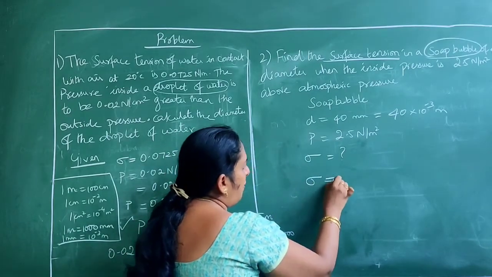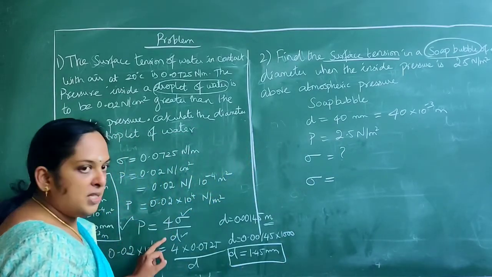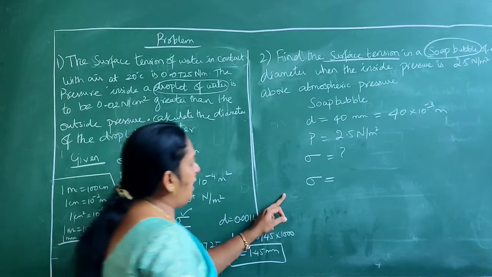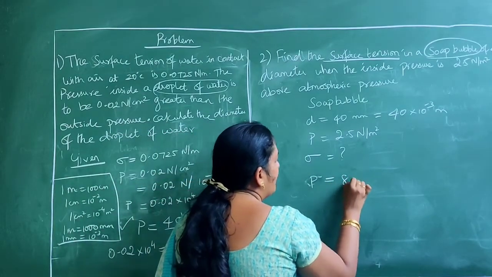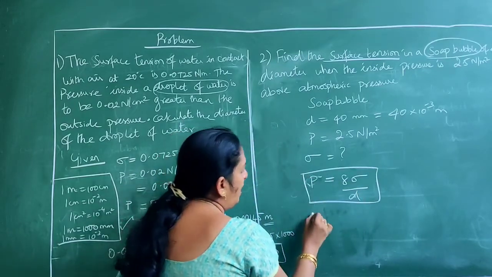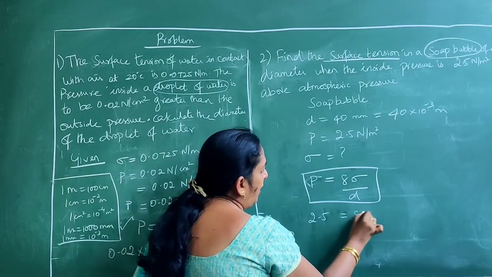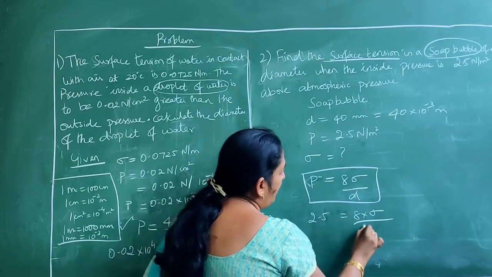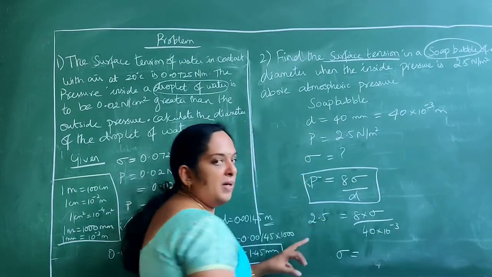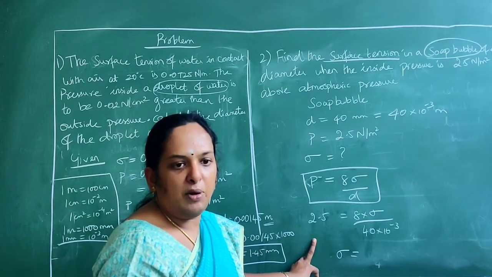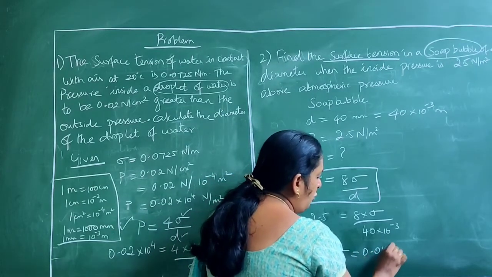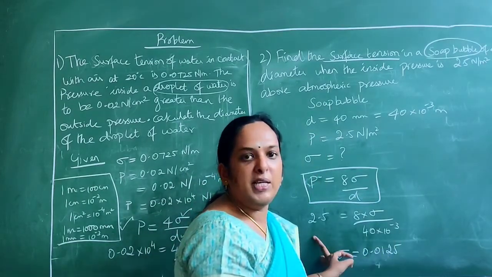So what is the formula for a soap bubble? As I already said, P is equal to 4 sigma by D is for a droplet, and double that because the surface is doubled here. So here P is equal to 8 sigma by D. From this you will be able to find out sigma. P is known, 2.5; 8 into sigma, sigma is unknown; diameter is 40 into 10 power minus 3. Just substitute here and cross multiply and divide, and you will get the value of sigma, which is 0.0125. So what is the unit for this sigma?